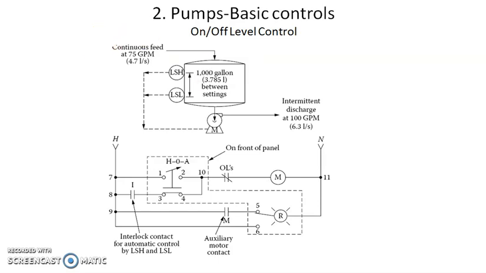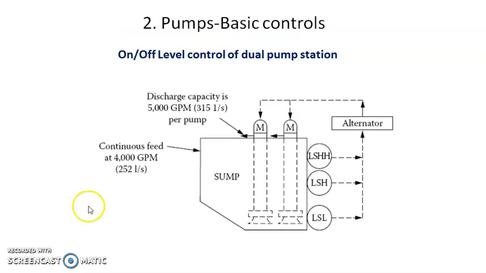Then if you see, there is another application. Here in that case, one sump is used, and two motors are used which discharge liquid from the sump. Now here, if you see, three limit switches are given. One is level switch low, level switch high, and the level switch high-high. Means here it is clear that if the tank is at the higher limit, means LSHH, at that time both pumps are on.